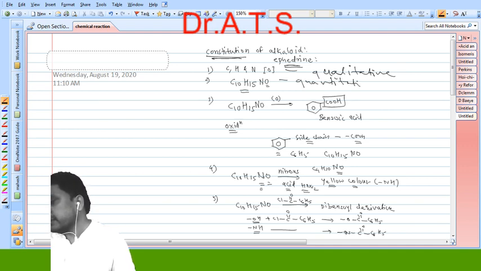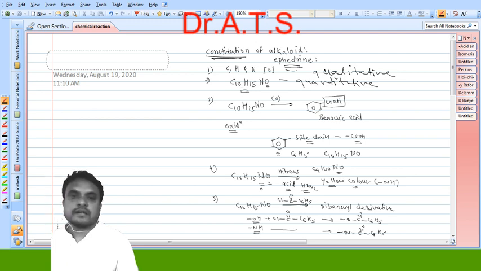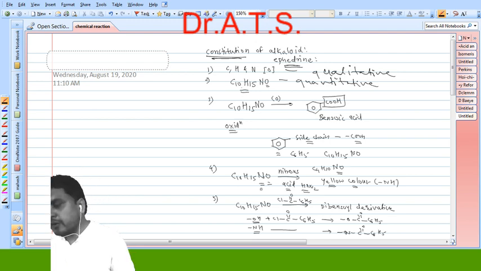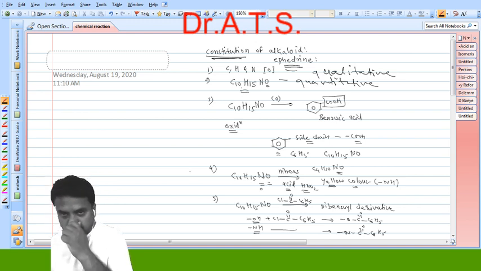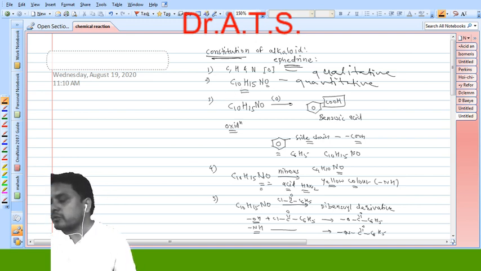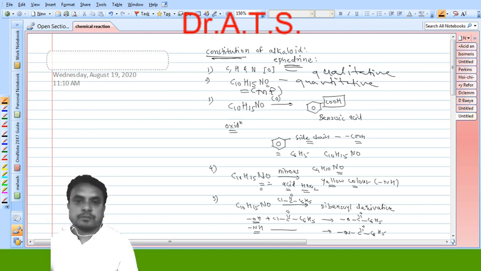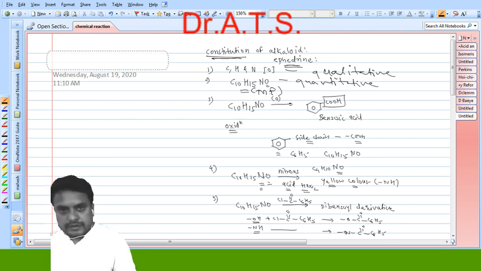Then this is the quantitative analysis. What do we get from quantitative analysis? The percentage of carbon, hydrogen, nitrogen, and from that the empirical and molecular formula and molecular weight are determined, and from the molecular weight we are able to find out its molecular formula, and for ephedrine we obtain the molecular formula C10H15NO.